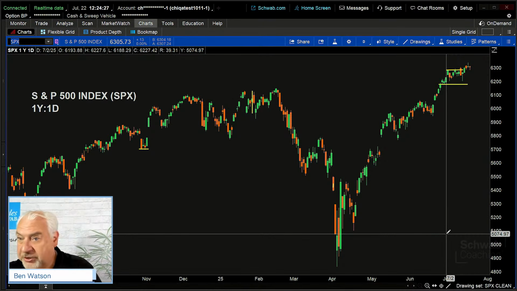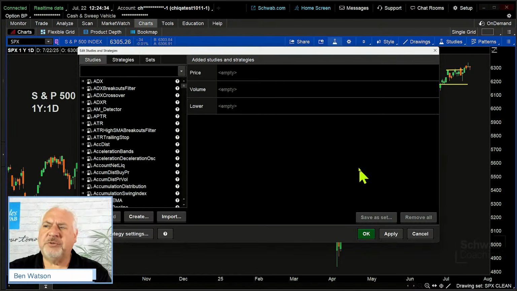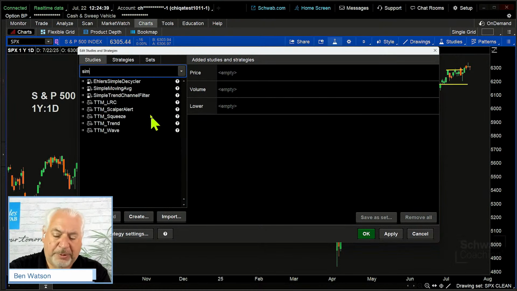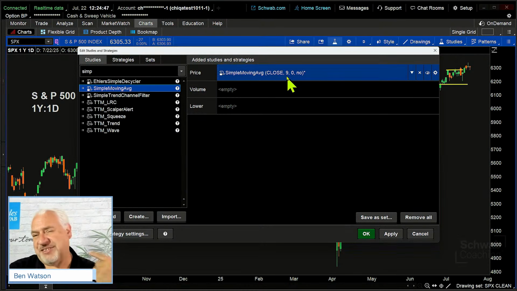Now, again, remember, these are fungible, portable across different time frames, so I'll show you how we can use those. But let's take a look at this really quickly. I'm going to pop up to my Flask icon at the top of the page, and I'm going to type in the word SIMP, simple, and we're going to choose a simple moving average. Now, by default, this simple moving average pops up as 9 days. You could leave it right there because a 9-period moving average is kind of a short-term time frame, isn't it?